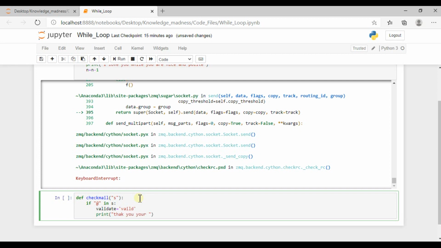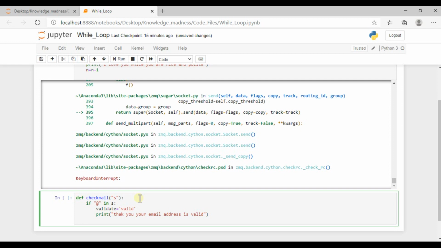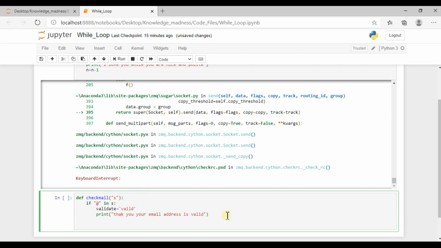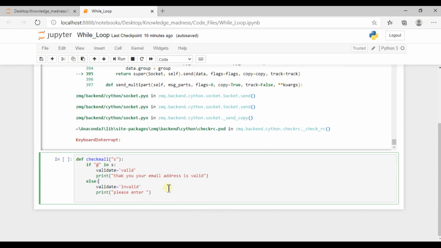your email address is valid. Okay, if that is not the case, then validate equal to invalid. And I'm writing here again one print statement: please enter a valid email address.